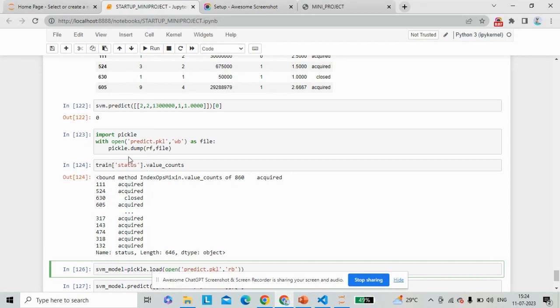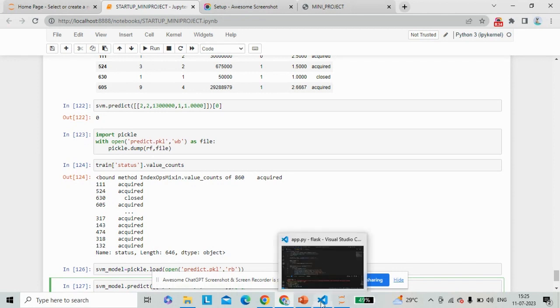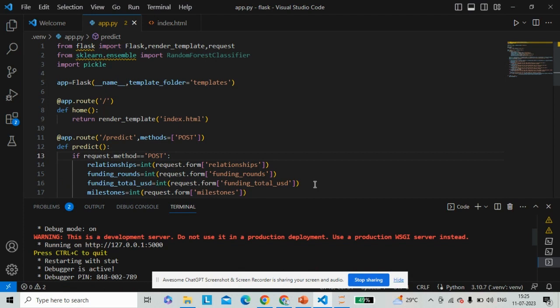The predict.pkl is used here. This file can be later used to load the trained model and make predictions without the need for retraining. The pickle file is used to connect a Jupyter notebook and a Flask application, to store the trained machine learning model in a serialized format. This allows the model to be easily loaded and used with the Flask application without the need for retraining. We have connected our machine learning algorithm with Flask using the pickle file. This is the code implementation of the Flask.